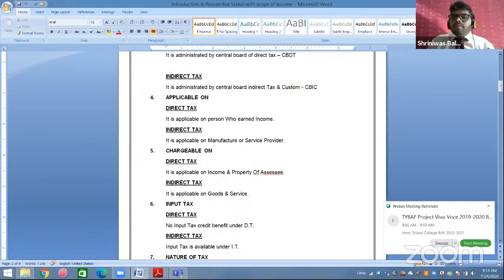For example, if the government does not get the tax here, the government will not come to the customer saying they have to pay the tax. The government will directly ask the manufacturer and service provider where the tax amount is. Reason: the government is getting that tax amount from the manufacturer or service provider. So ultimately indirect tax is applicable on the manufacturer and service provider.